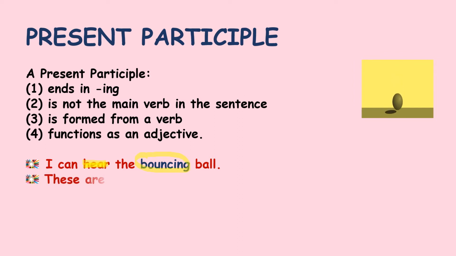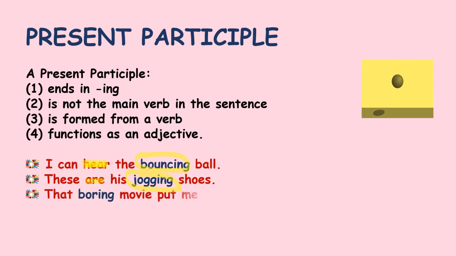The next sentence: these are his jogging shoes. Now the main verb is are, and then we have a word describing shoes, that is jogging. What type of shoes? Jogging shoes. The person is not jogging. He is only wearing jogging shoes. And therefore this is an ing verb which functions as an adjective. So it is the present participle.